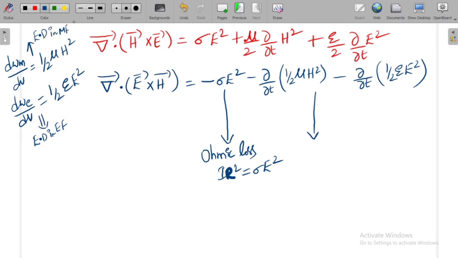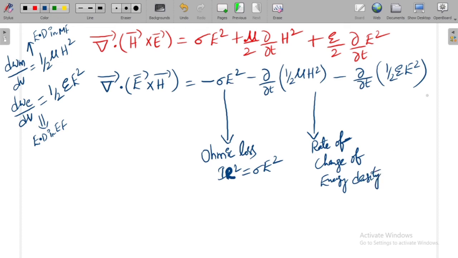So this will give us dou by dou t, meaning rate of change, and as it has a negative sign, it is rate of change of energy density.